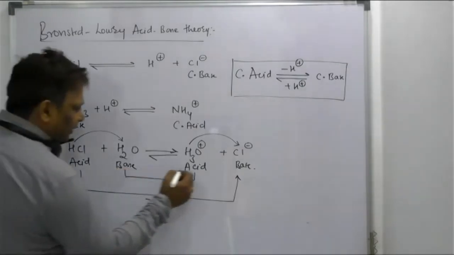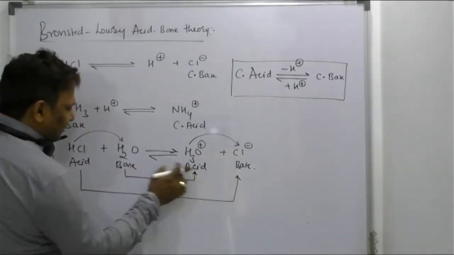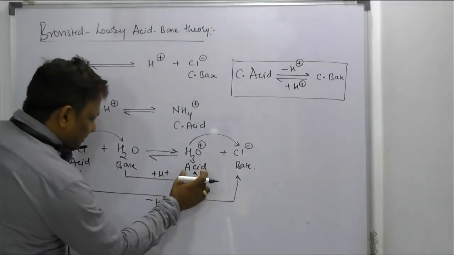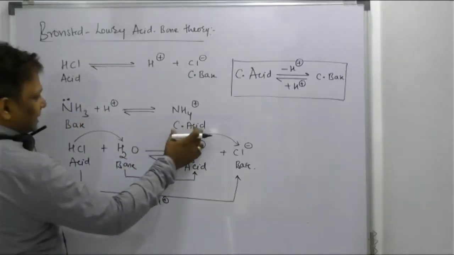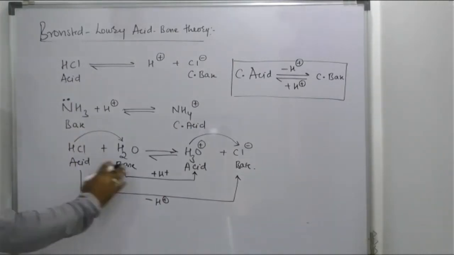But to move from here to here, what we did is add a proton. So I should say a conjugate acid is a species which is obtained by accepting a proton. Conjugate acid is a species obtained by accepting a proton. This is one example here.